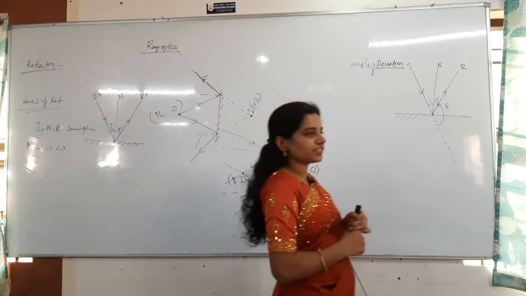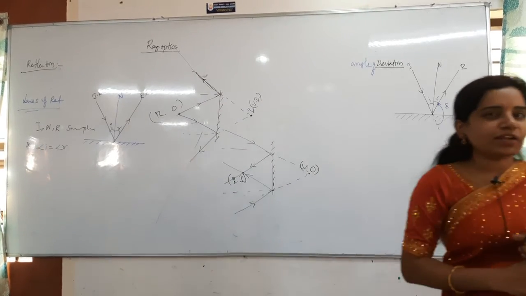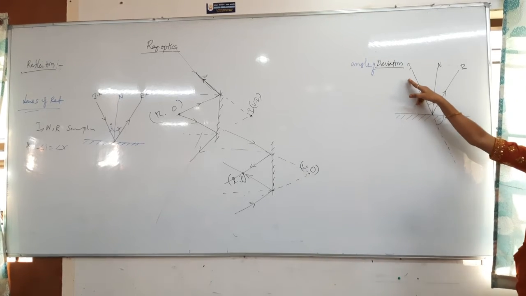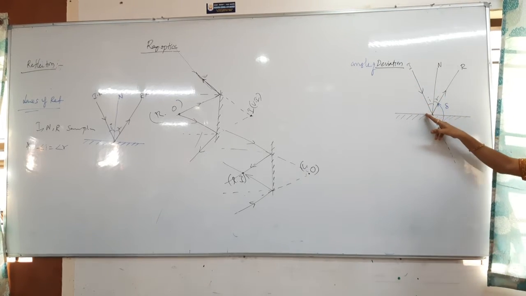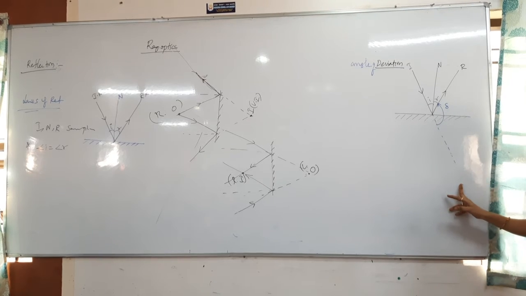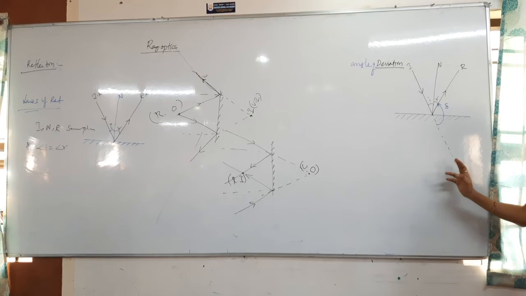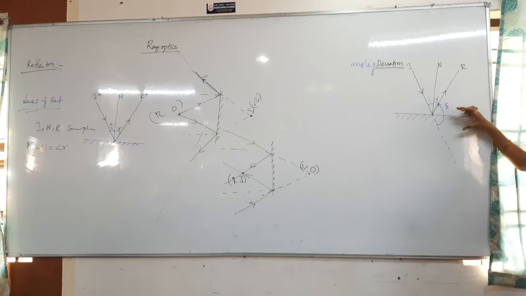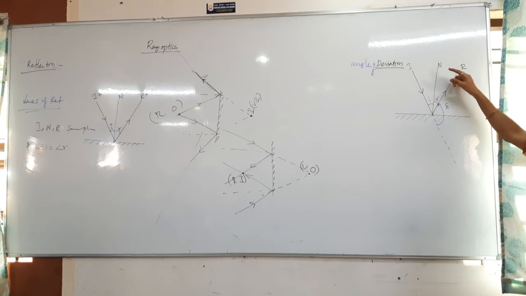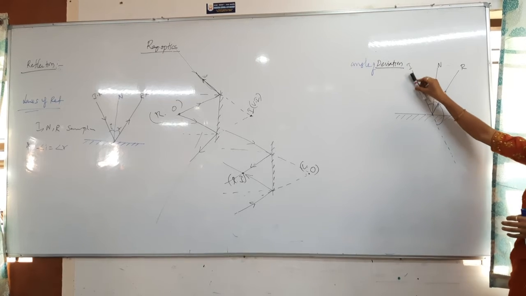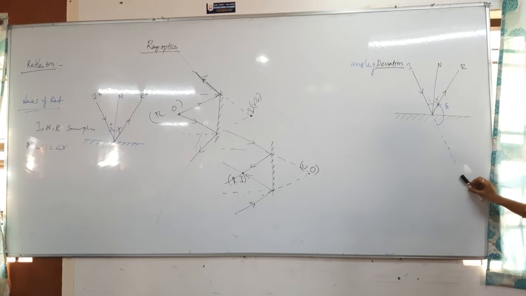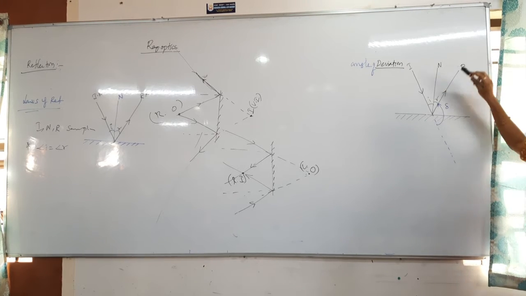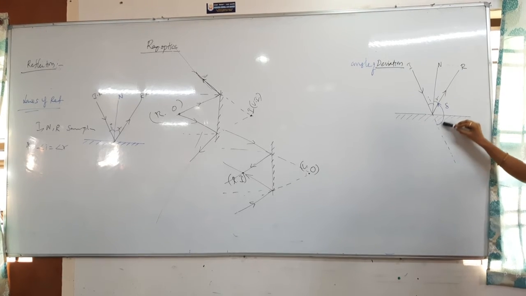Next, angle of deviation. What is the angle of deviation? Whenever the incident ray is falling like this, it has to go like this only, right? But what is happening? It is not going that way. It is deviating and then reflecting back. That is the deviation here. How much angle has it deviated? Actually, its path was like this. It has to come directly like this, but it is not coming here. It is reflecting back.